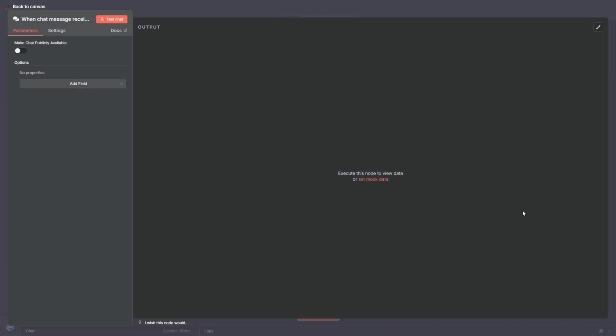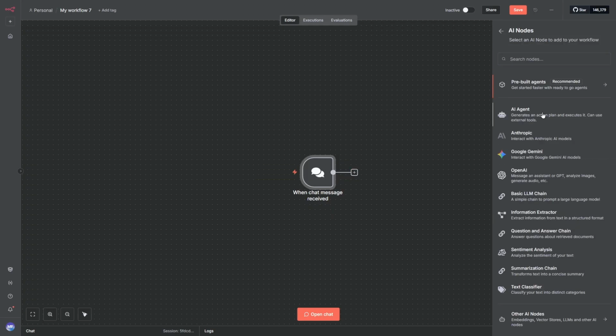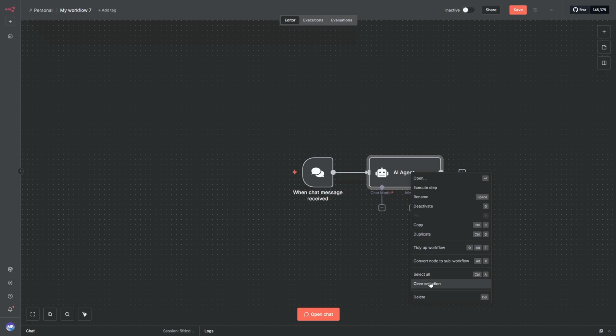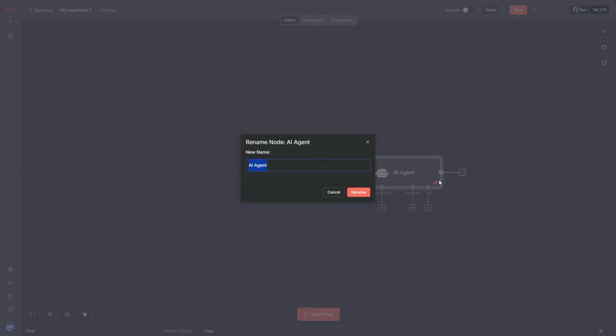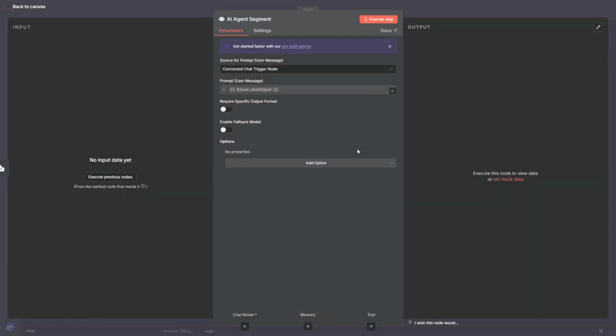Okay, let's start building. First, we will add a chat trigger node to your canvas. No configuration needed here. We can just leave it as it is. Next, drag in your first AI agent node. Before doing anything else, I always rename my nodes right away. This simple habit prevents confusion as your workflow grows more complex. Now double-click your AI agent node, click Add Options, then select System Message. This is where we'll write our prompt.